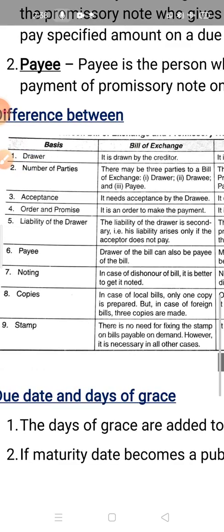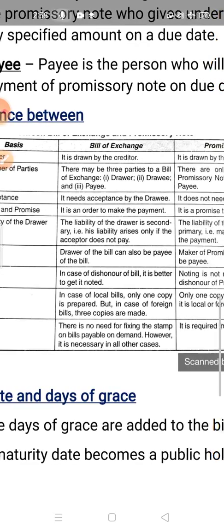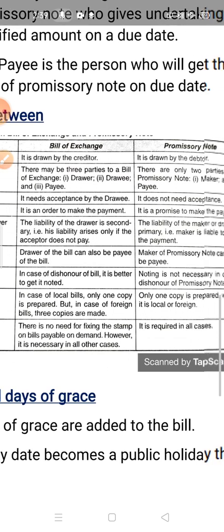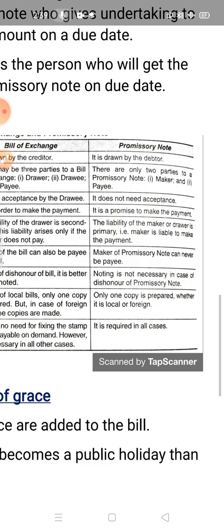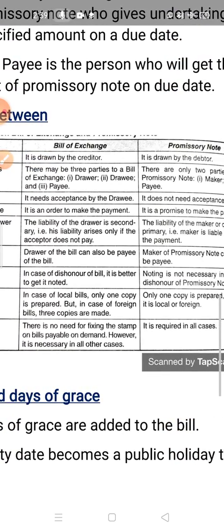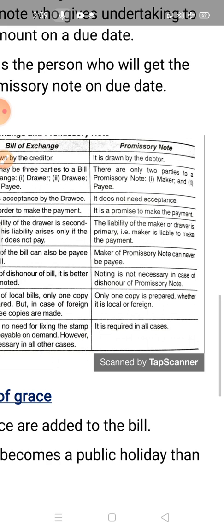Okay. Next is liability of the drawer. The liability of the drawer is secondary, that is, his liability arises only if the acceptor does not pay. But in the promissory note, the liability of the maker is primary, that is, the maker is liable to make the payment. Next is payee. In bill of exchange, the drawer of the bill can also be the payee of the bill, but in promissory note, the maker of the promissory note can never be the payee, because he has to pay the bill.